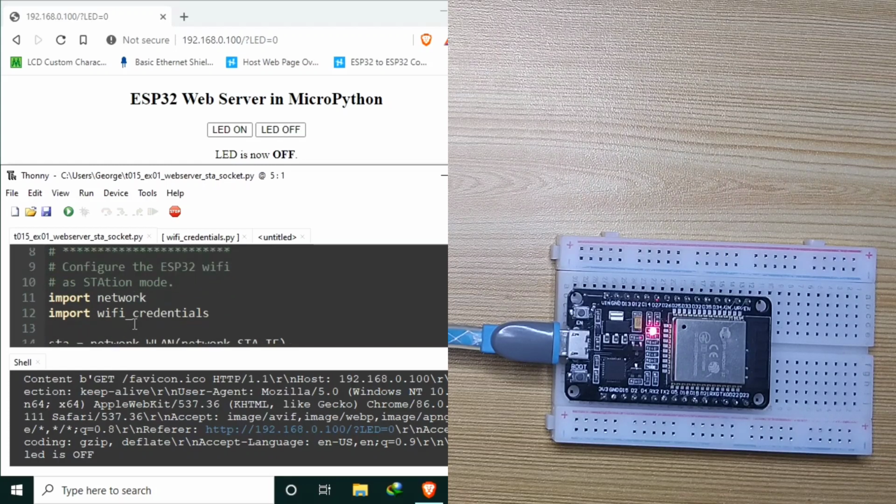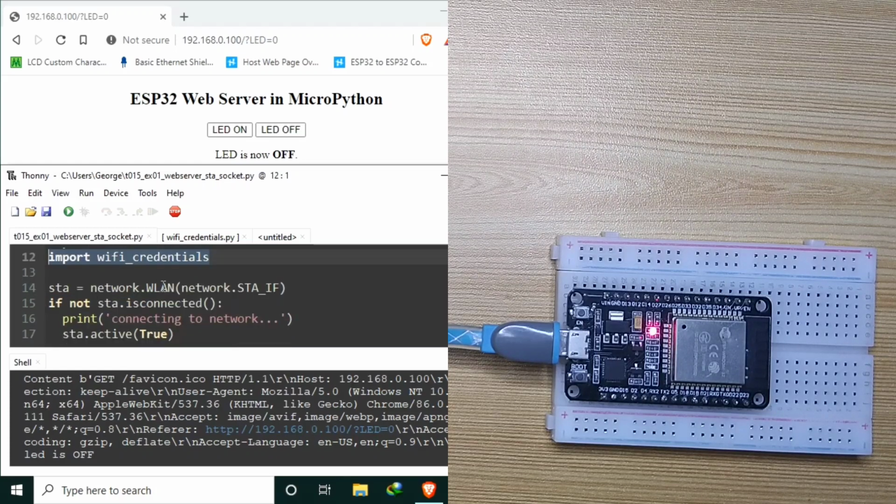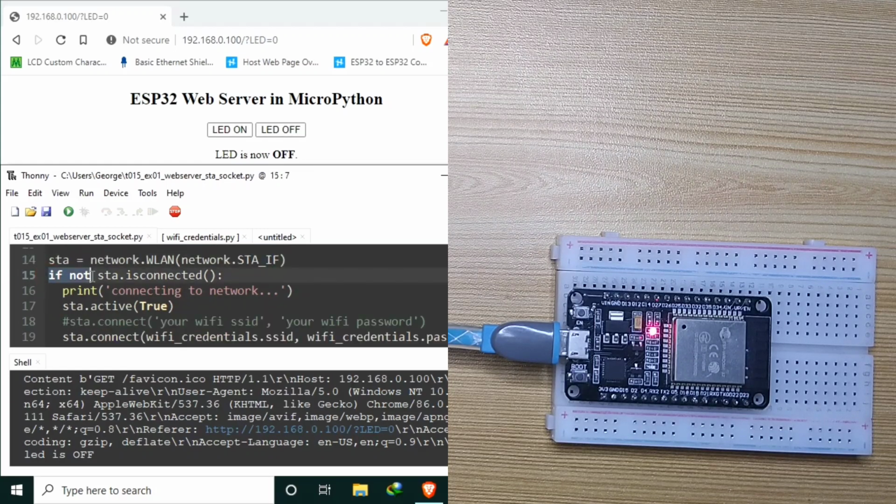Next is the configuration of ESP32 to function as Wi-Fi station, which we already learned recently. So we begin by importing the network, then we import the Wi-Fi credentials for connecting to the Wi-Fi router. Then we create a wireless local area network or WLAN and configure it as a station using sta_if. Then this if statement makes sure that the station is not currently connected to any Wi-Fi access point.